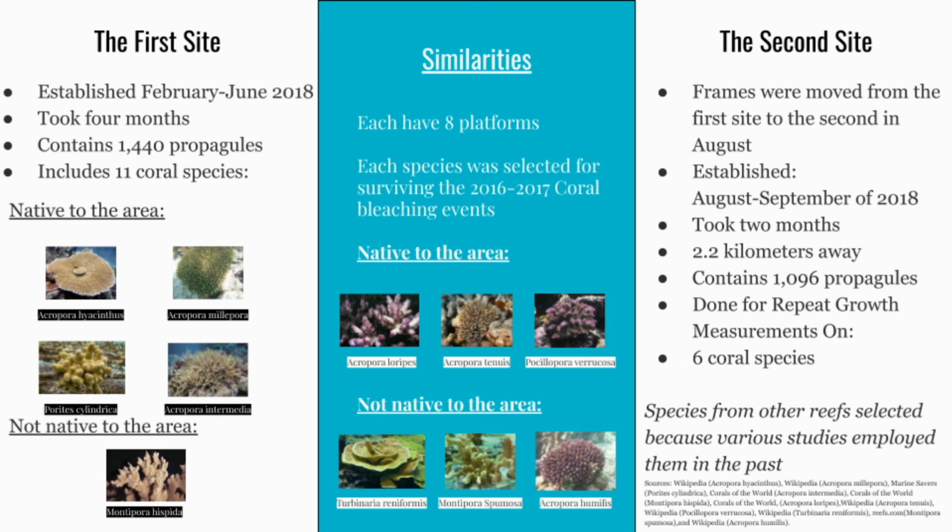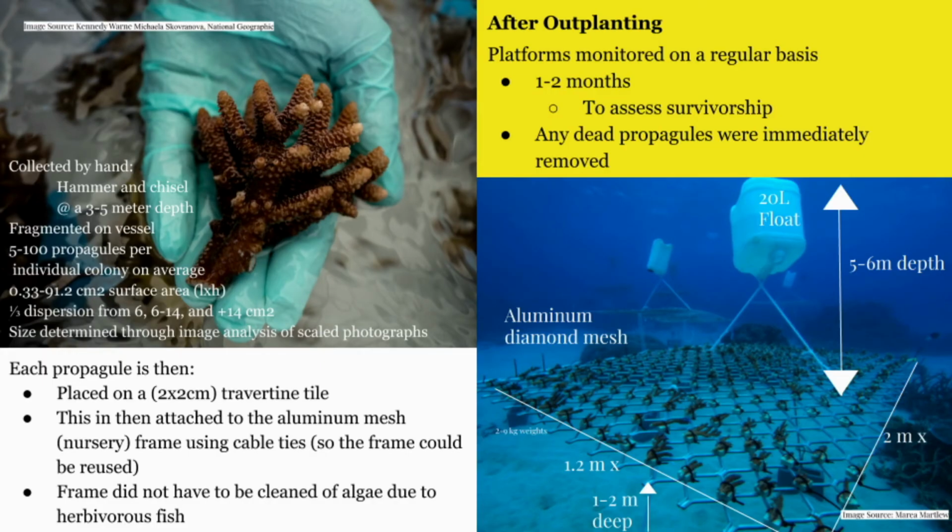The first site, established in January, contained 11 coral taxa, and the second site, established later in August, incorporated only 6 of the 11 for repeat testing. Researchers selected specimens by hand, obtaining 5 to 100 propagules per colony, and measured them through scaled photographs. They were then placed on a small traversing tile and attached with cable ties to an aluminum mesh frame so it could be reused. Each outplanting was monitored for 1 to 2 months to assess survivorship.